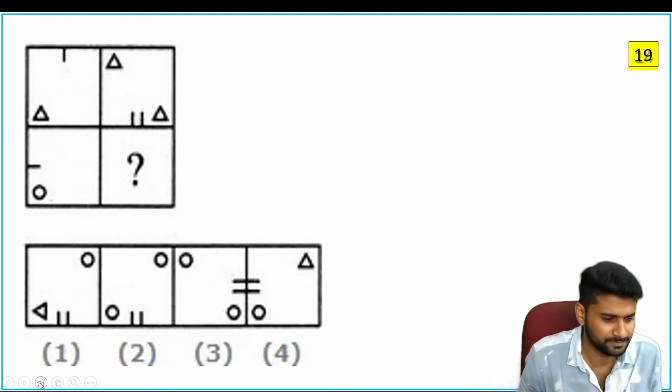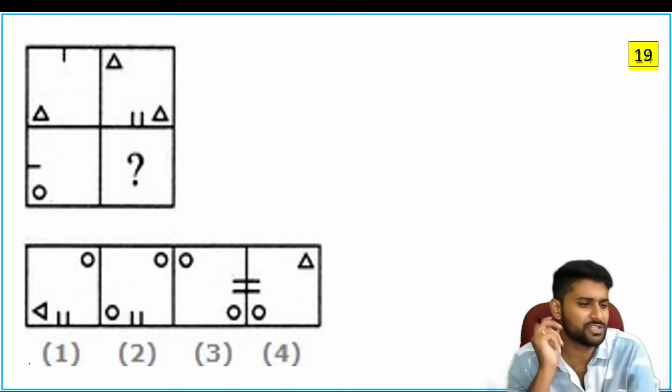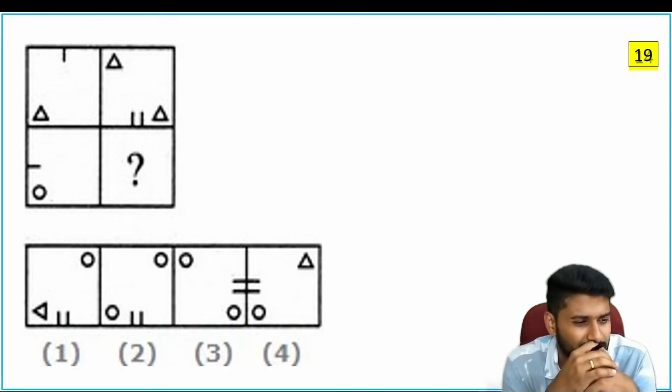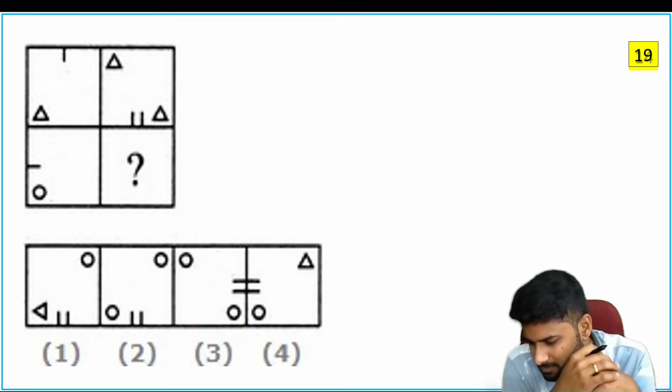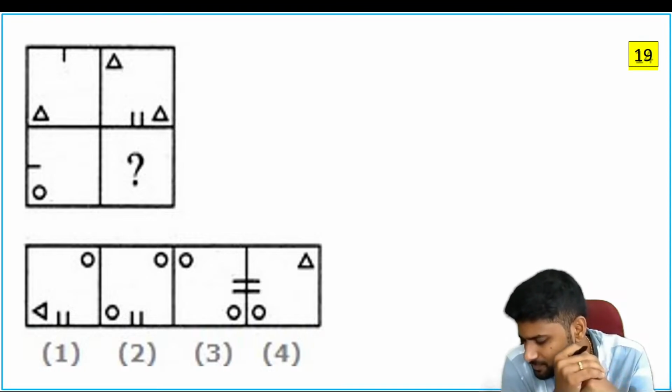Next. What about this picture? See, all these questions need your observation. This observation is most important. Then only you will get the perfect logic.